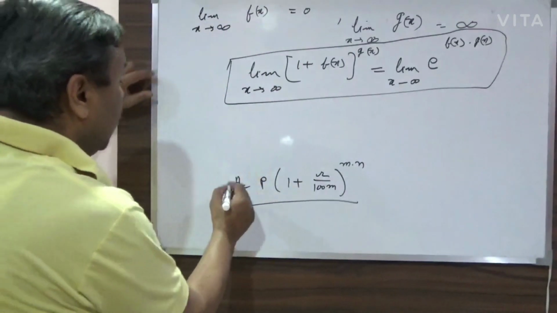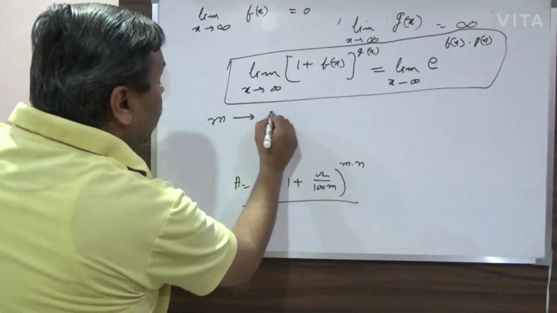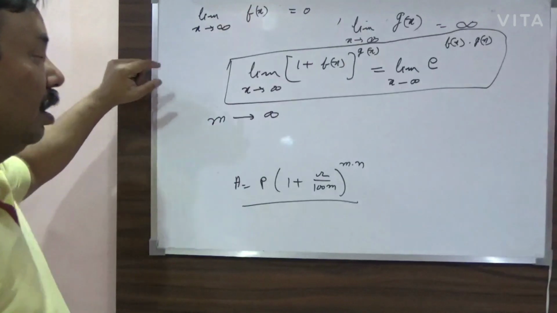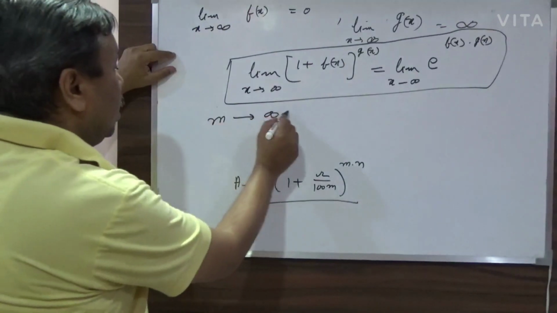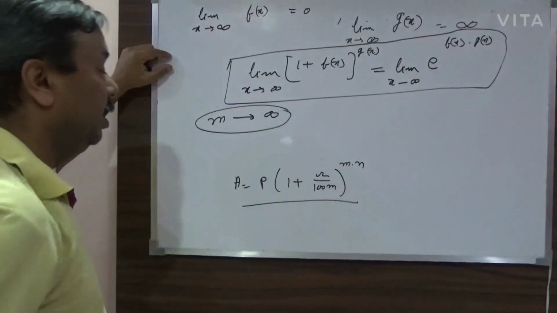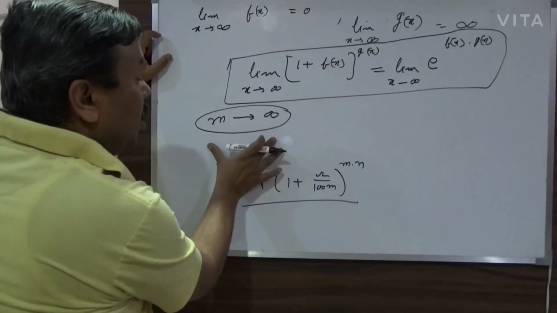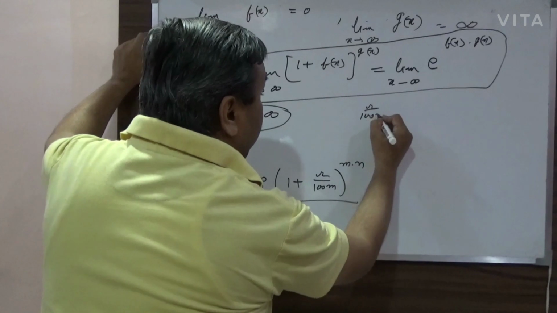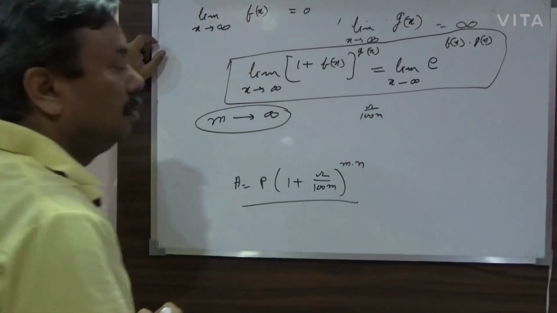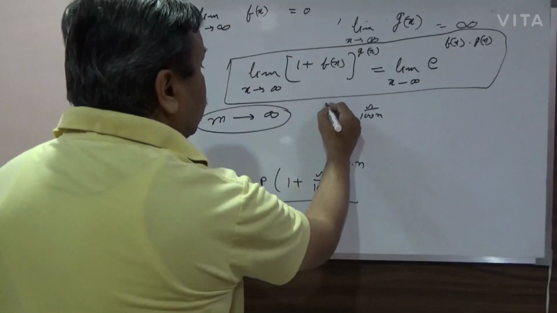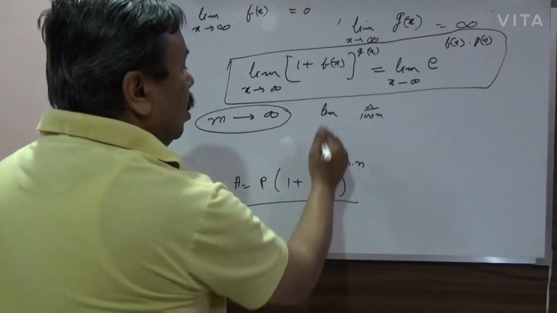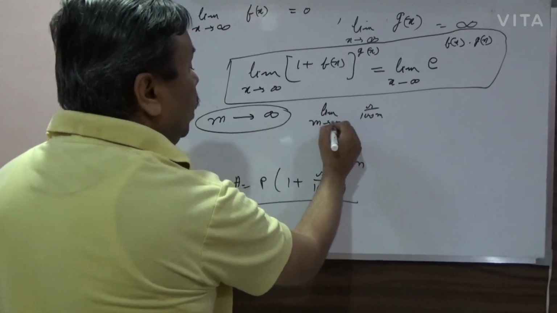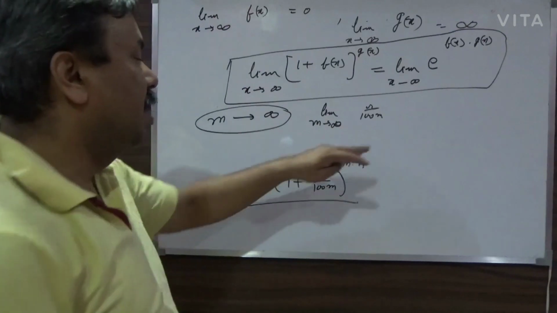So in this case also, M is tending towards infinity. Just remember this: if M is tending towards infinity, then what is R by 100M?